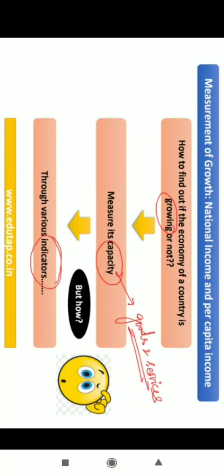Okay, now an important question. How do we find out whether the economy of a country is growing or not? We need to measure its capacity. Capacity of what? To produce goods and services. Now, we need to have certain measurements, and for that we need certain indicators. With the help of these indicators, we will be able to measure the capacity. Let us see what these indicators are.